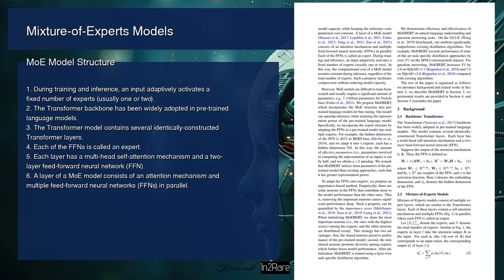The author is also explaining that MoEBERT uses an importance-based method to adapt the FFN into experts. This method is based on the importance score, which is a measure of how important each neuron is in a model. When initializing MoEBERT, they share the most important neurons among the experts, and the other neurons are distributed evenly. This strategy has 2 advantages. First, the shared neurons preserve the performance of the pre-trained model. Second, the non-shared neurons promote diversity among experts, which further boosts model performance.